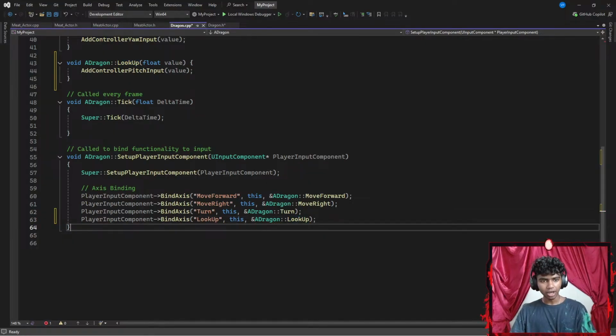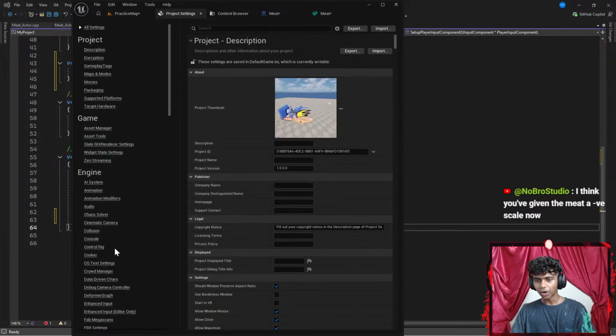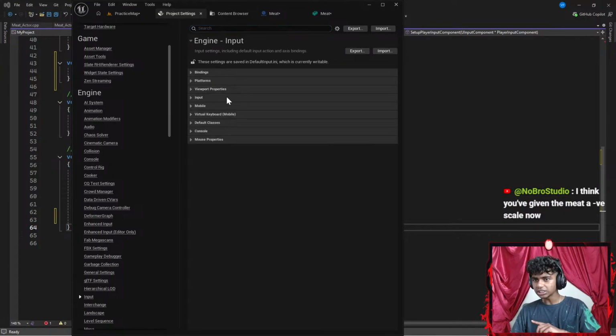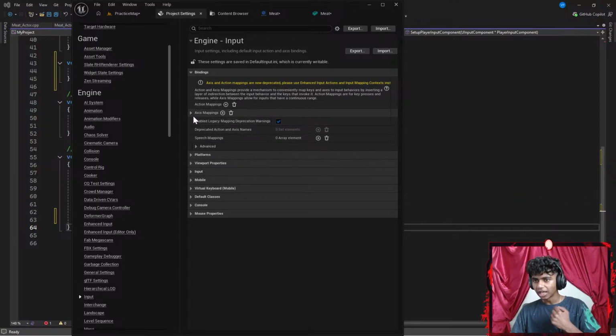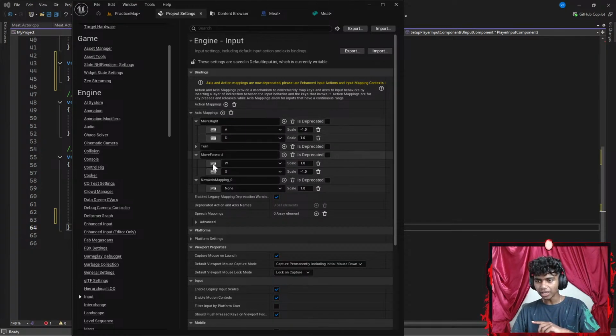And then let's go to my Unreal Engine here real quick, to my project settings. I'm going to open input. In my input, I'm going with bindings under my axis mapping. I'm gonna create another axis mapping.